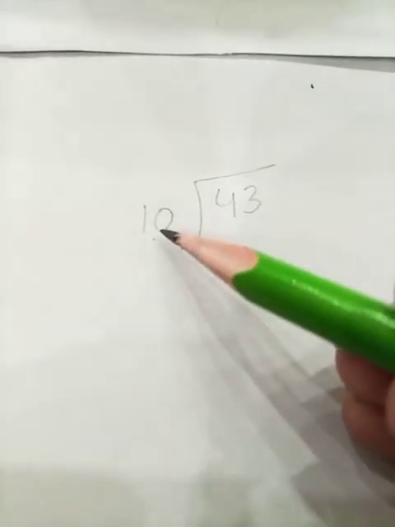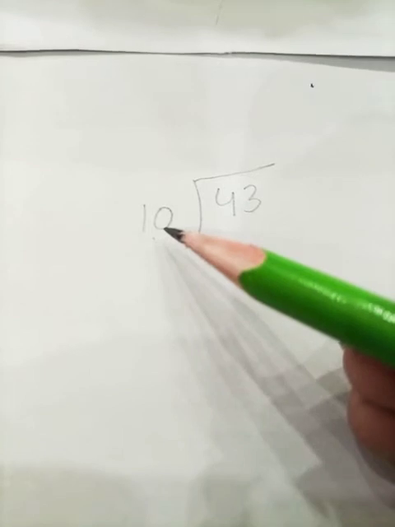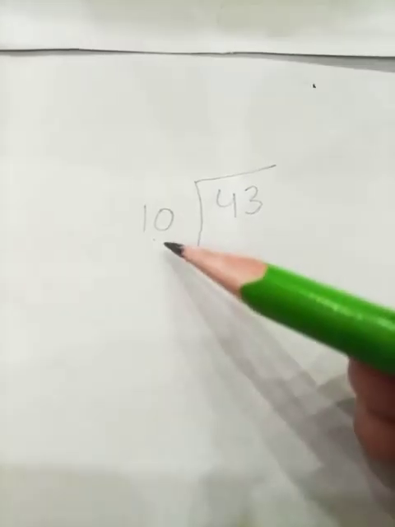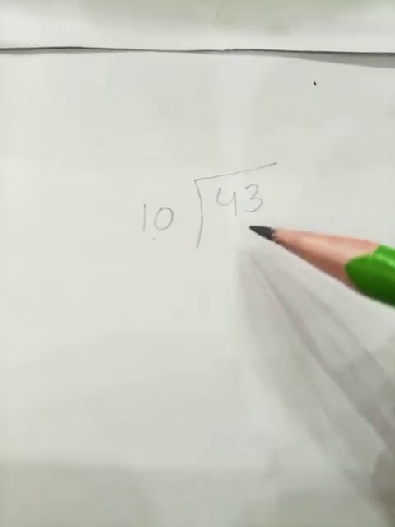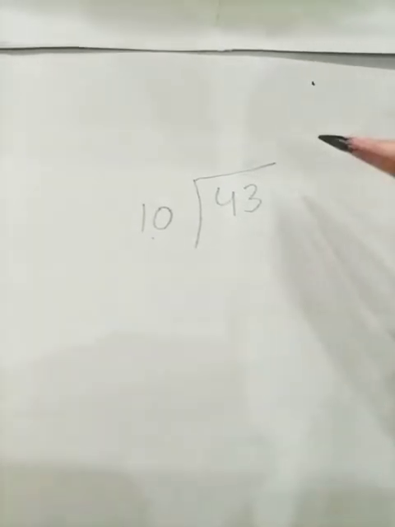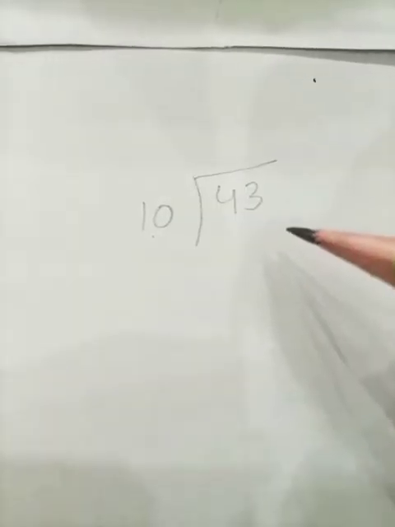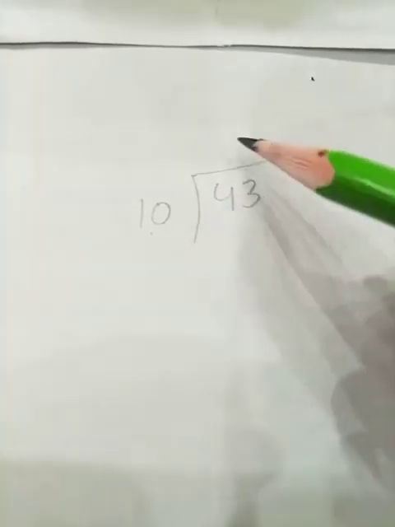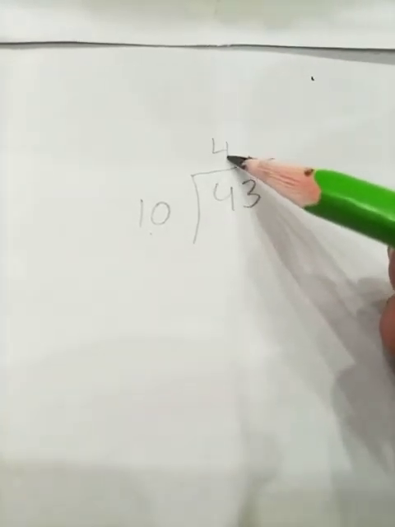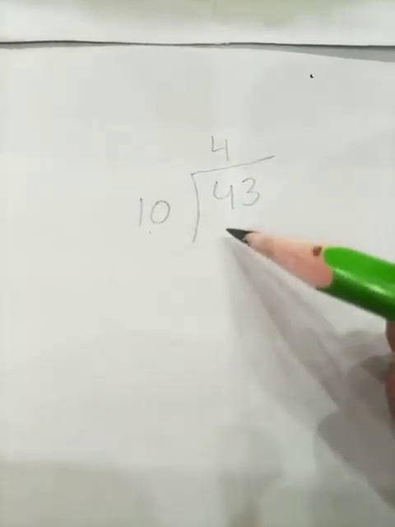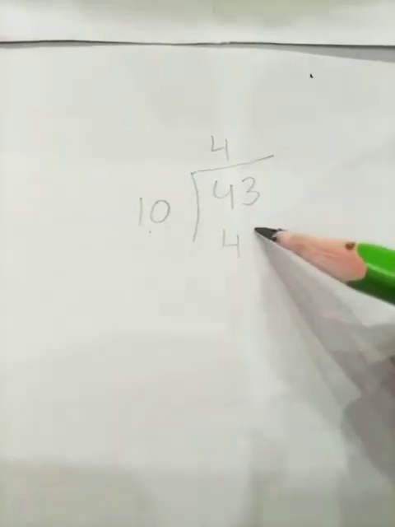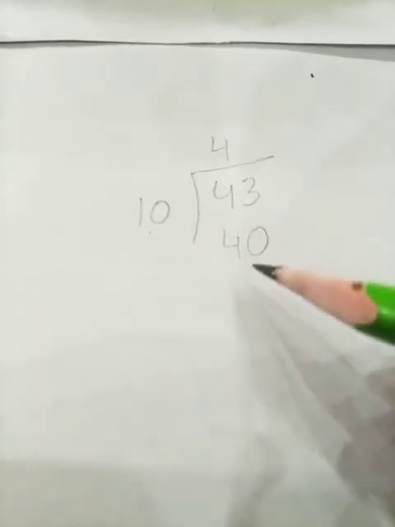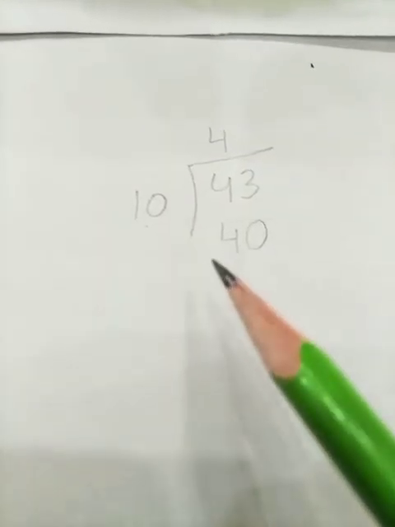Okay, 10 ones are 10, 10 twos are 20, 10 threes are 30, 10 fours are 40. I can write the 40 here. Let's read it. 10 fives are 50, but 50 is the larger one, so I can't write the 50 here. I'm going to write 4, that is my quotient here, and the product will be here. 10 fours are 40.